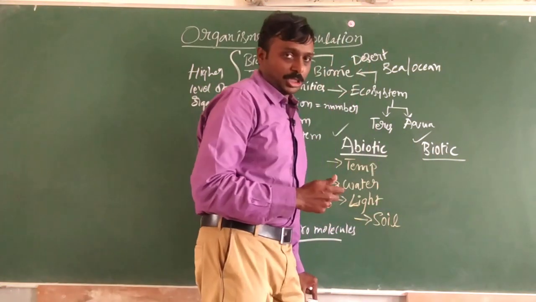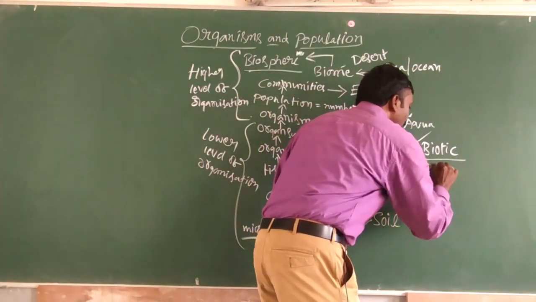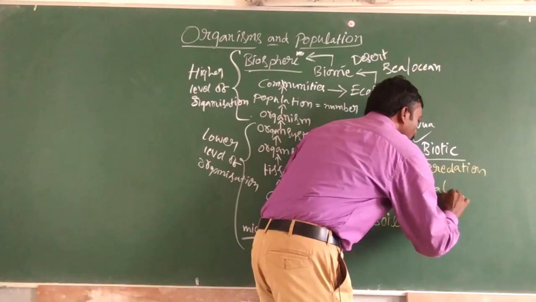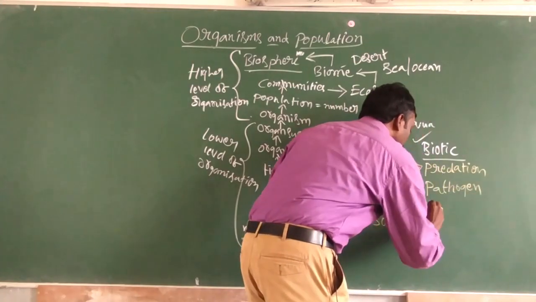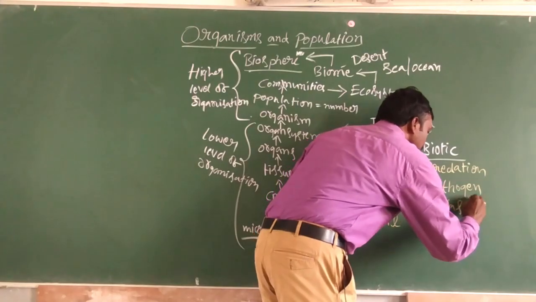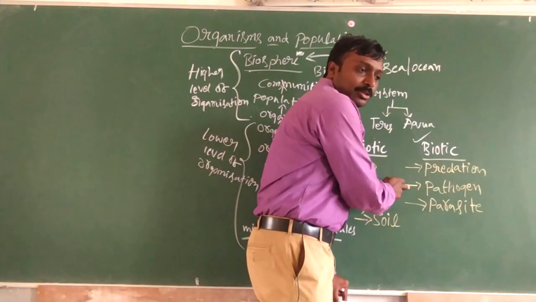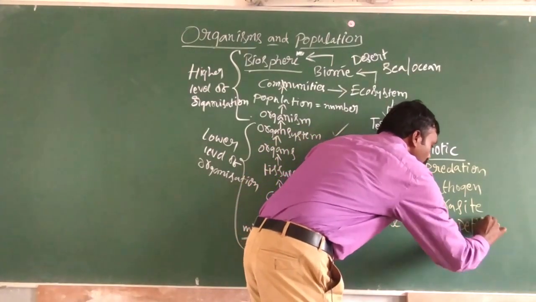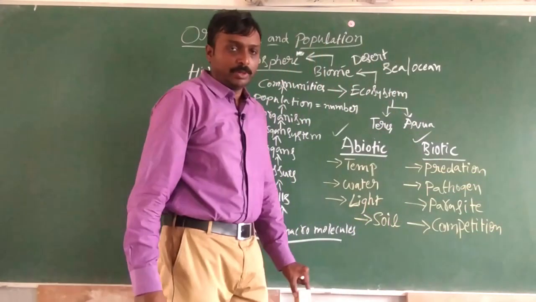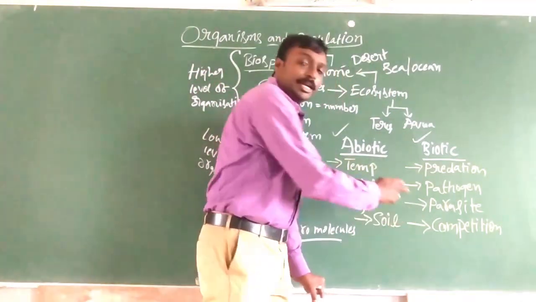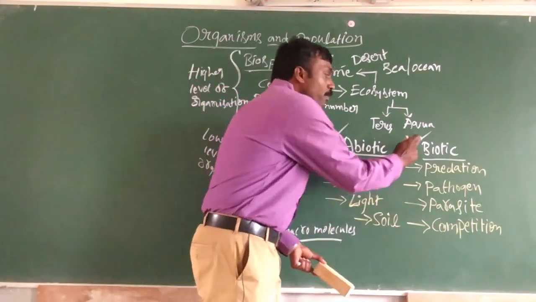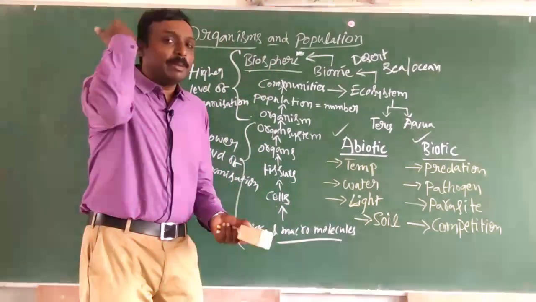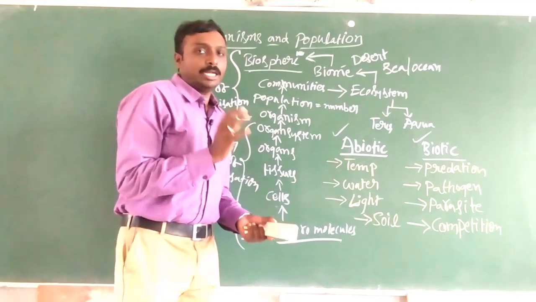Then coming to biotic. Biotic starts with predation, pathogen, parasite, and the final one is competition. So predation, pathogen, parasite, and competition. These are the four biotic factors, and these are the abiotic factors. Now we will be discussing the abiotic factors.